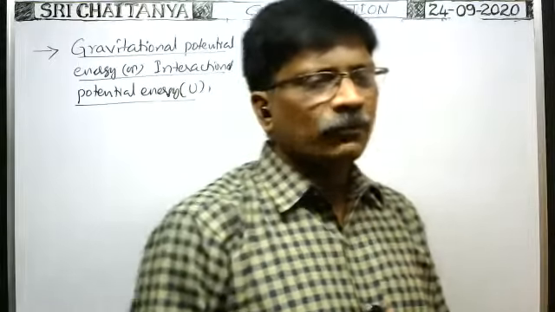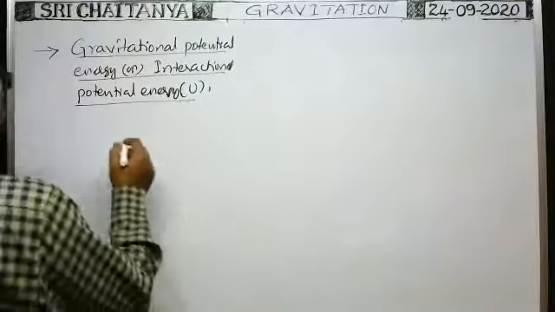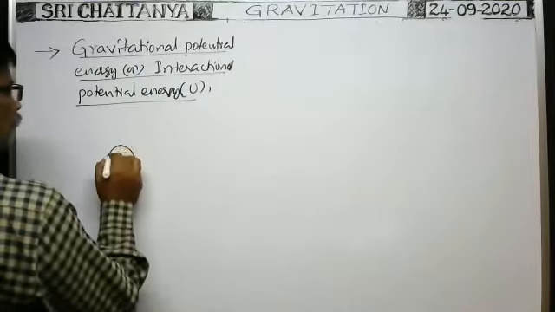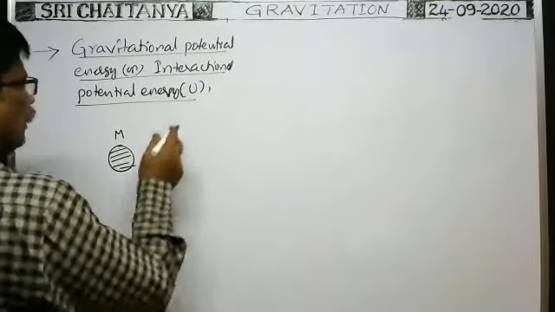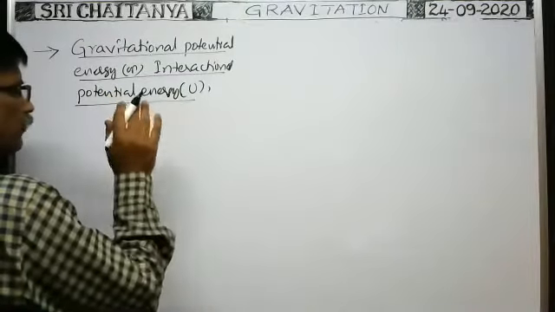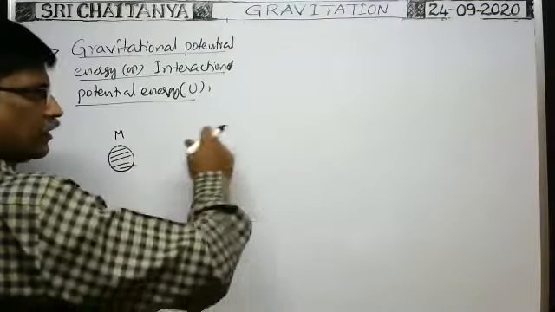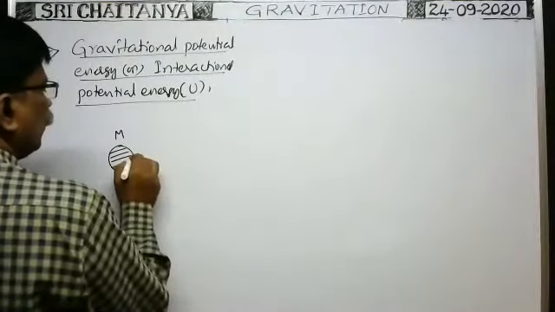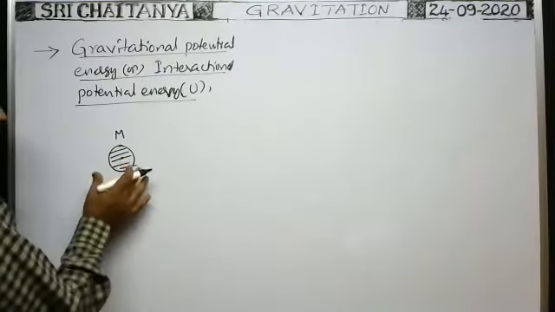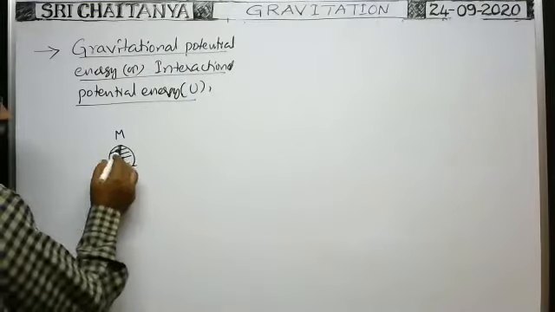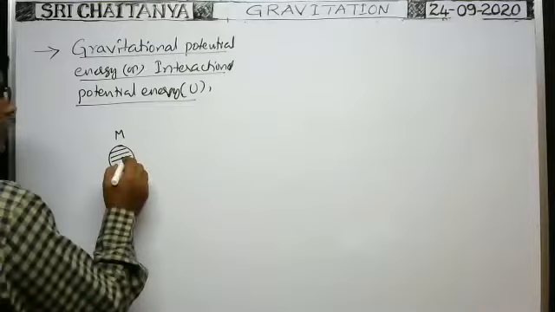So what is that interaction potential energy? How can we derive the formula? Okay, now suppose there is a body having mass capital M. The region around this body up to which its influence acts is called the gravitational field. Theoretically, the gravitational field extends up to infinity. Of course, the dimensions of this body are negligible, but in order to see the diagram clearly, I have drawn it larger. But the radius of the sphere is not given, which means it can be treated as a point mass.